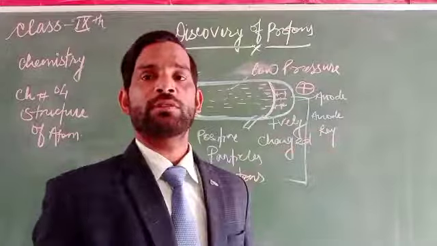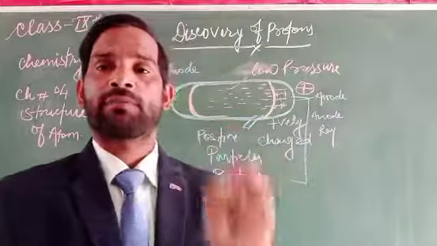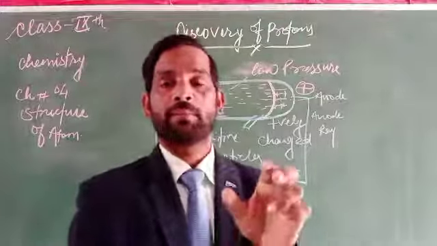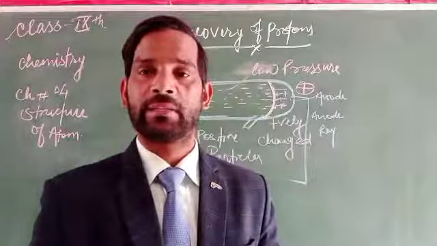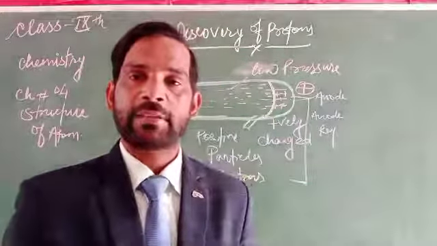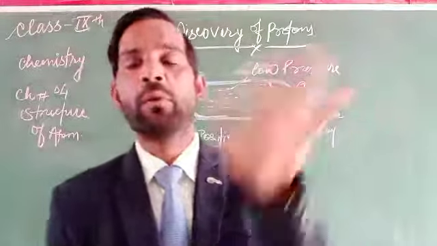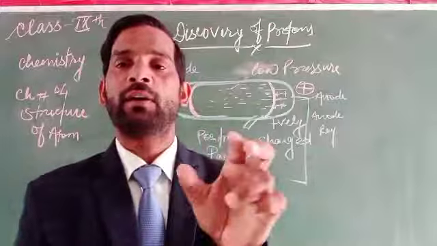When these electrons are removed, protons are formed. Why? Because a proton is positively charged, and these are the particles of hydrogen gas. The hydrogen atom has an electron, which is negatively charged. When the electron is removed from the hydrogen atom, it is represented as a positive proton.